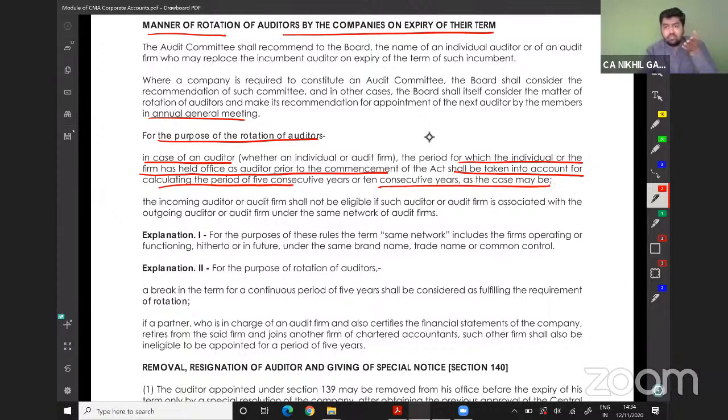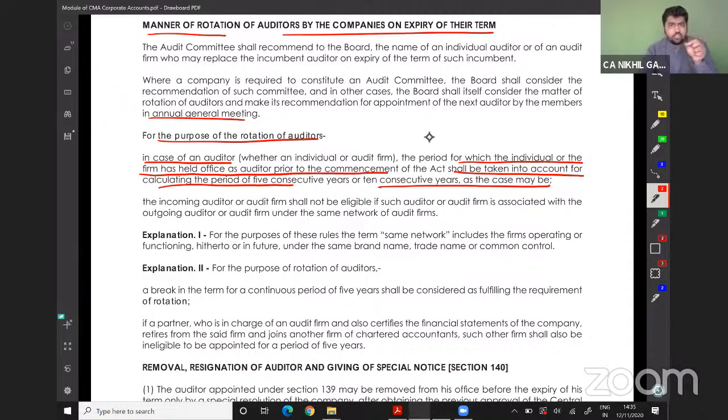The Companies Act was enforceable from 1st of April 2014. So before 2014, if the auditor was with you for 5 years, 7 years, 8 years, 12 years, that period should also be considered. It is not a new beginning. The period before this Act, when he was an auditor, should also be considered for calculating the limit of 5 years and 10 years respectively.